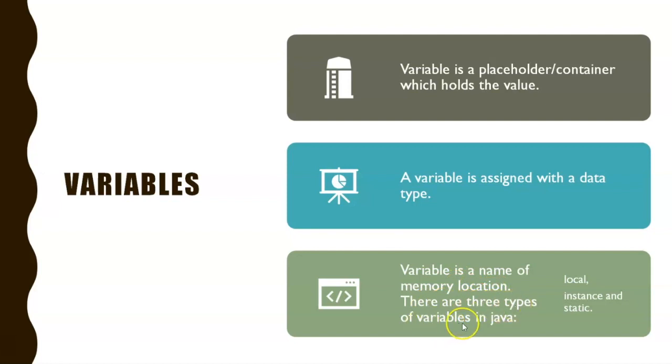There are three types of variables in Java: local, instance, and static. This is again a common question in interviews. What is the difference between local, instance, and static? We will see that, right?